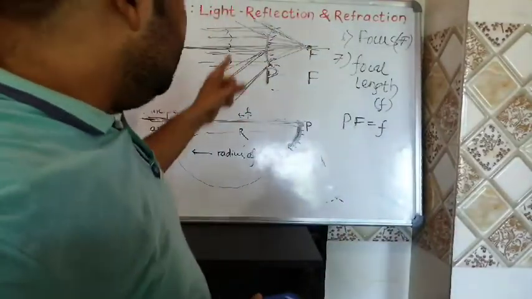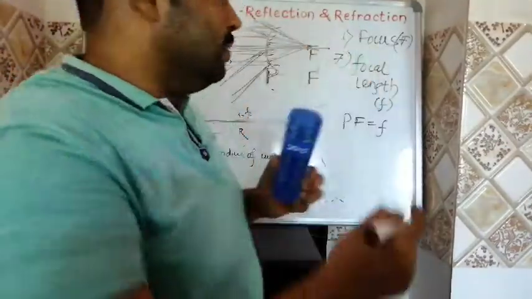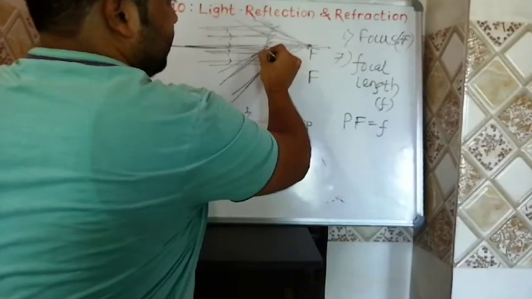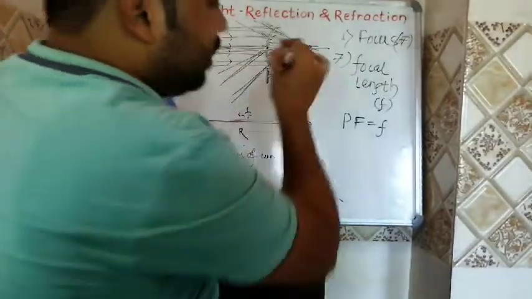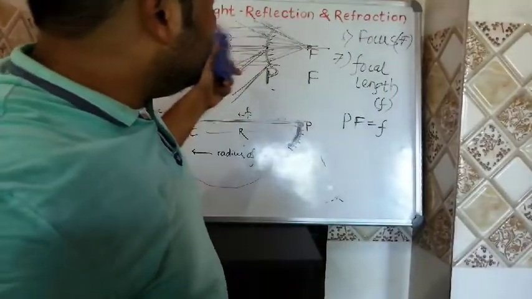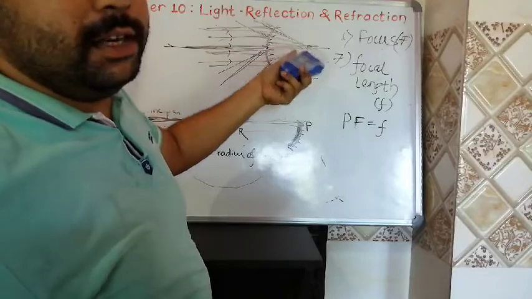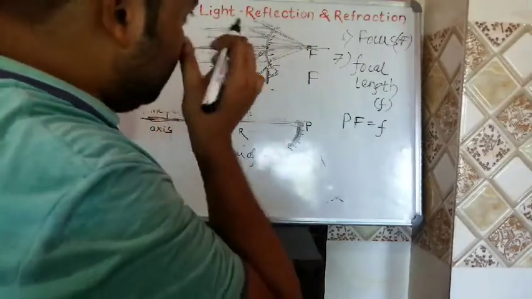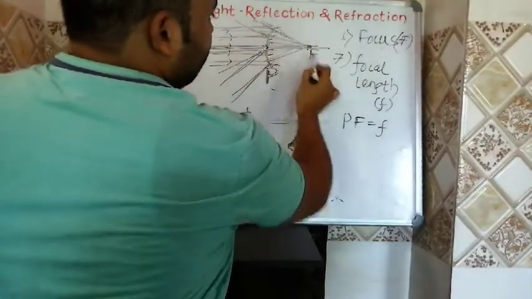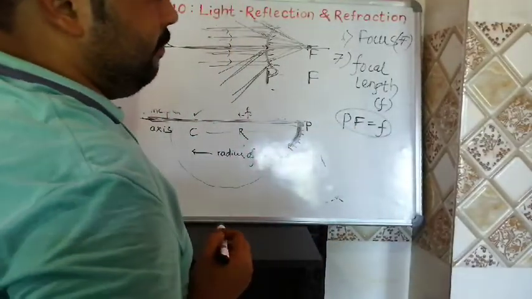So the distance between the pole, what is pole? Pole is nothing but the center of the reflecting surface. This is the center of the reflecting surface of the mirror. And what is focus? Focus is a point on the principal axis at which the rays of light coming parallel to the principal axis meet at point F, and that is called your focus. So the distance between pole and focus is known as your focal length, or f.